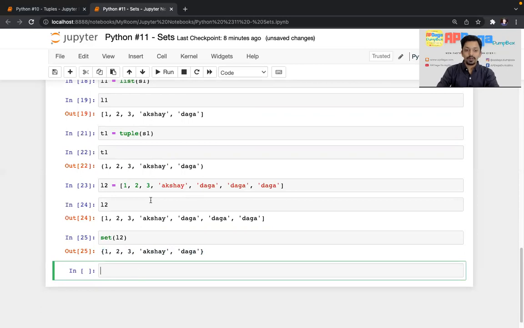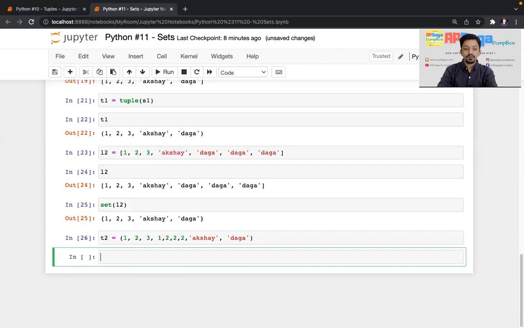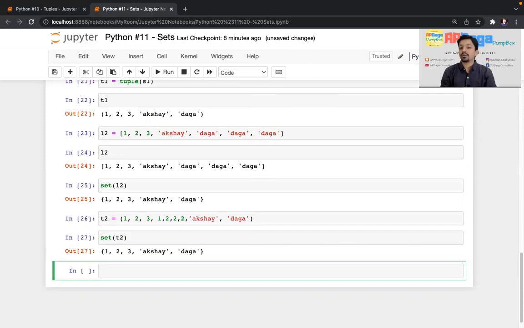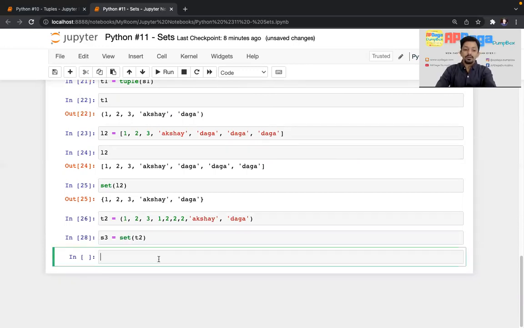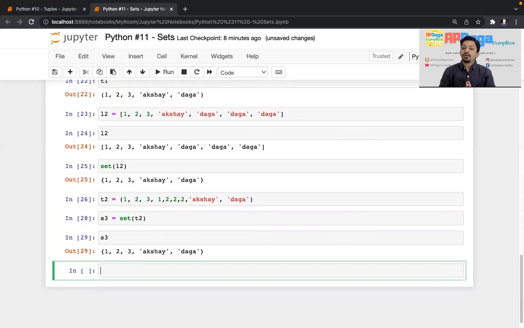Similarly, if I create a tuple T2, I'll copy this as it is. I'll put some duplicate elements like this. And if I convert this tuple into a set like this, you can see again it will remove all the duplicate elements. The tuple got converted into a set, and I can assign it to a new variable, I'll write S3 here, right? And I'll print S3 like this. So you got the idea.